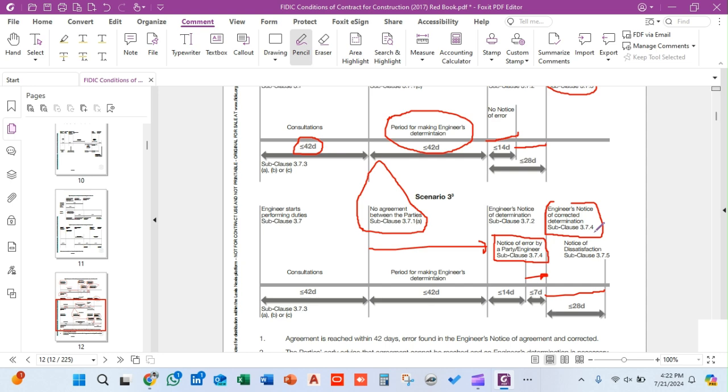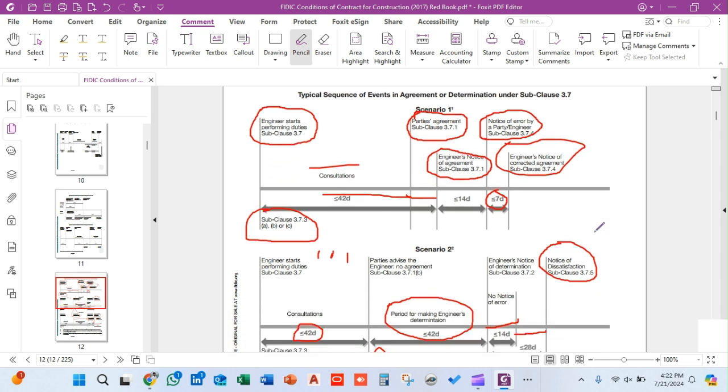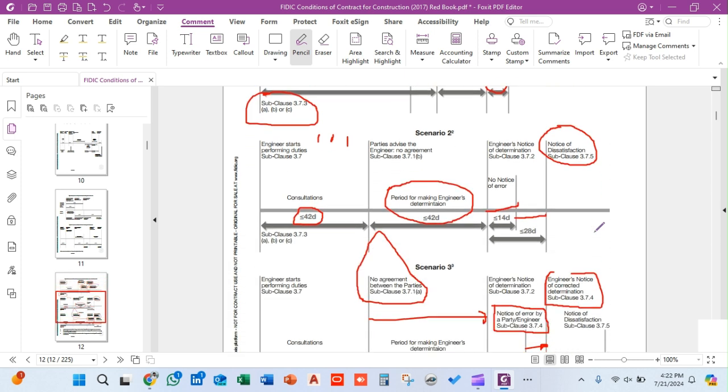So these were basically the three different scenarios in accordance with clause 3.7, where there is an issue between the client and the contractor. So how to address these issues? There are three different scenarios, and they can be addressed.